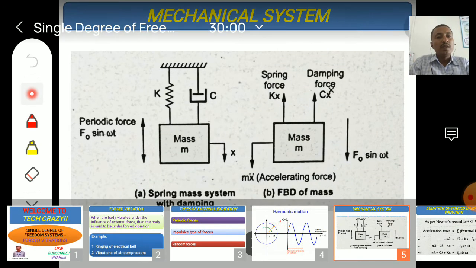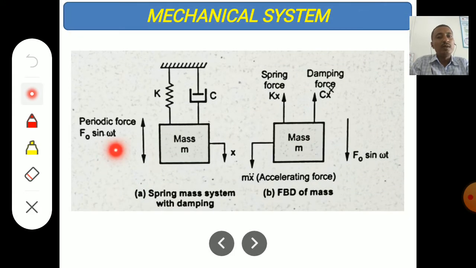At different points, the amount of force applied depends on the phase angle. Omega into t is the phase angle.